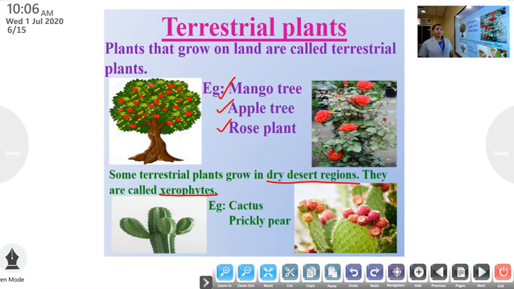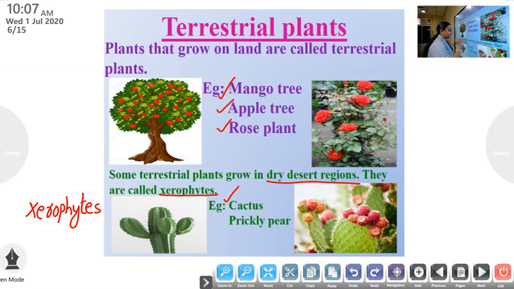What is the spelling of xerophytes? X E R O P H Y T E S. Xerophytes.